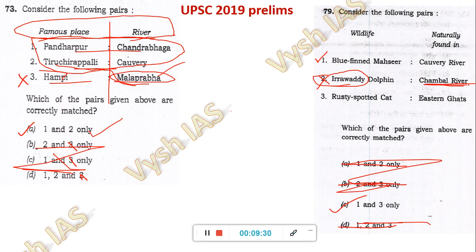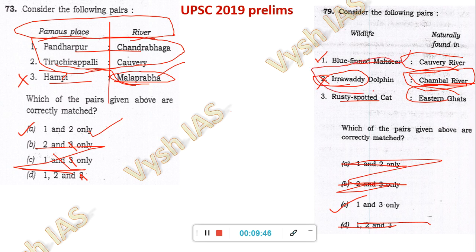The Chambal river, I think, has been asked 4 times by UPSC because of the Gharial population there, because of water projects there, and because of desertification there. There are many reasons why the Chambal river is repeatedly asked, and the Kaveri river is also repeatedly asked. Then Eastern Ghats and Western Ghats are repeatedly asked. But I don't expect you to study the rusty cat or the blue finned mahseer. This is not expected for you to study.